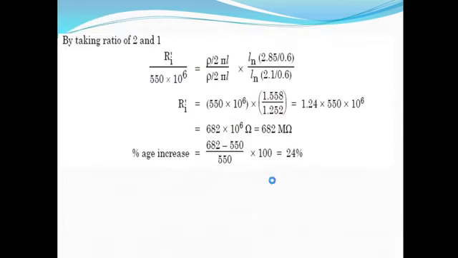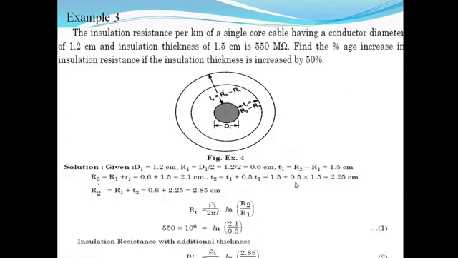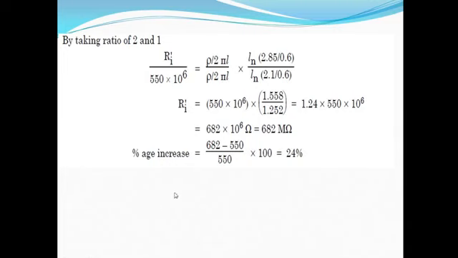So here 1.5 plus 0.5 into 1.5. Now the R2 dash is equal to R1 plus the new value of thickness. Now put Ri is equal to rho upon 2 pi L ln R2 by R1. So here the insulation resistance with additional thickness we have to calculate. So the value of Ri dash is 682 mega ohm.